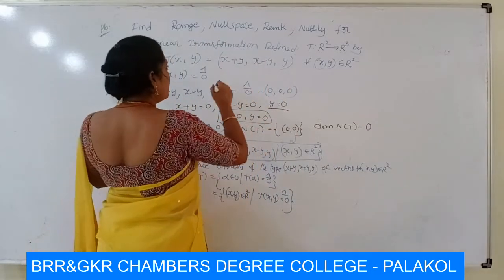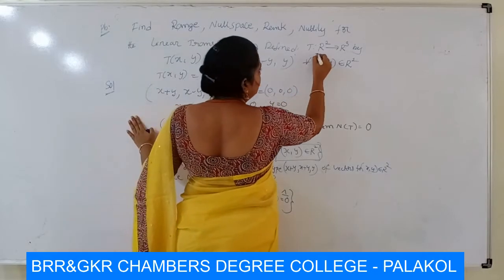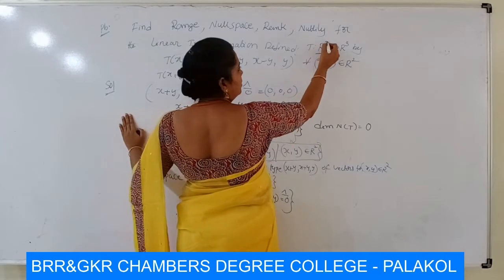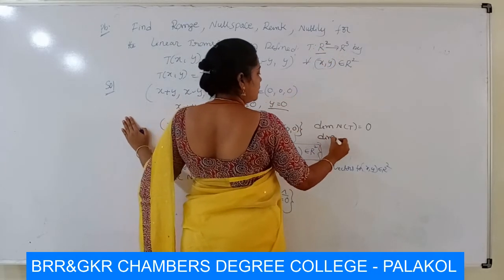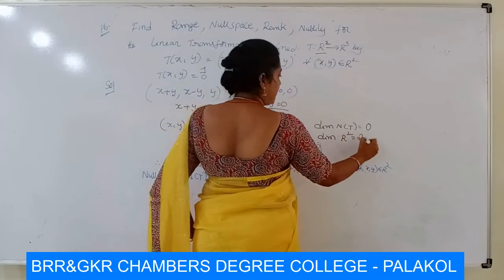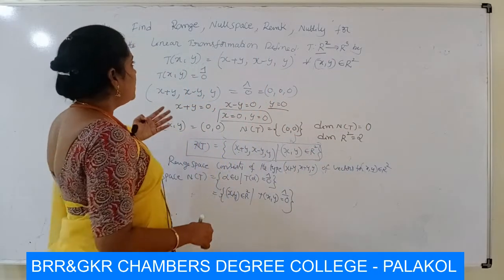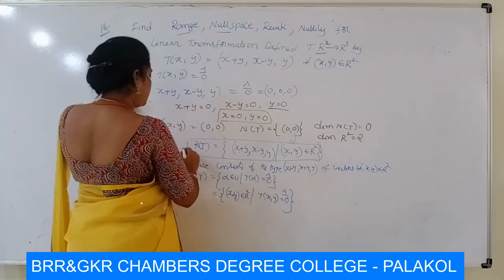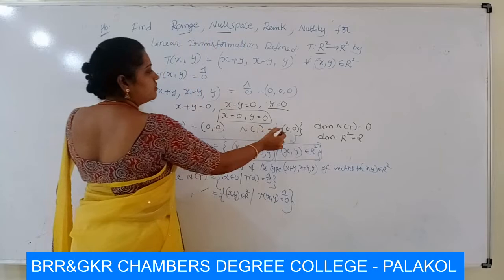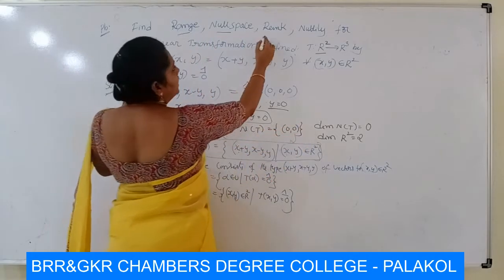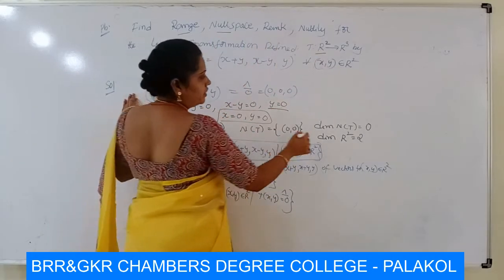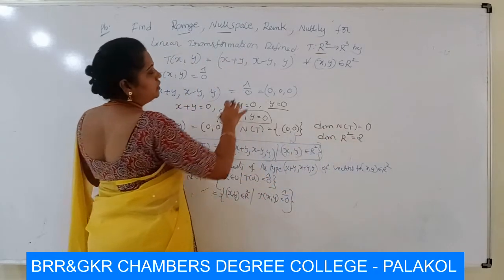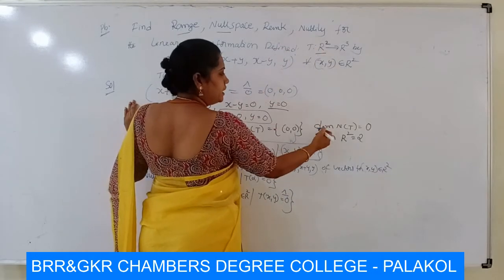And the dimension of U, here U means our domain R square, is 2. So we have found the range and the null space, which contains only the zero element. Now we have to find the rank. Here nullity is 0.